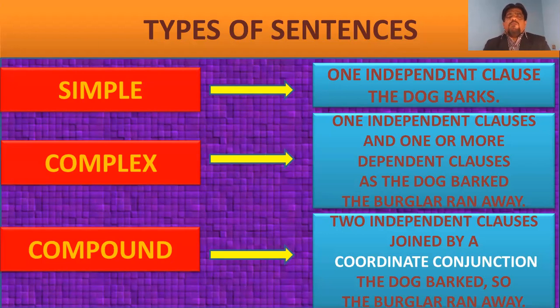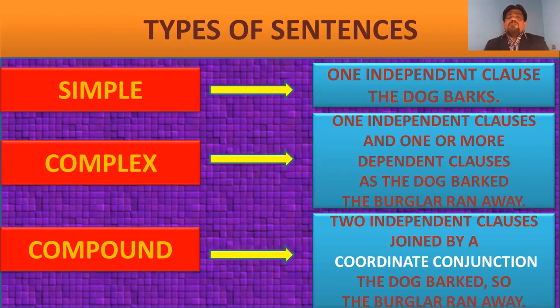And what do we find in a simple sentence? We find one independent clause. We find one principal clause. We find one main clause. All three are one and the same. For example, the dog barks. It's a simple sentence because there is only one subject and one verb. Therefore, it is called a simple sentence. A simple sentence is one with one subject and one predicate, or one subject and one verb.